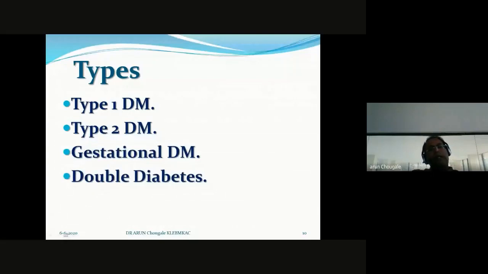So we have types of diabetes in day-to-day clinical practice. Type 1 diabetes, type 2 diabetes. Type 1 diabetes is maximum of genetic origin, in young individuals. Type 2 diabetes is genetic in origin, accepted, other than that acquired pathology like obesity, stress, and unknown etiology.